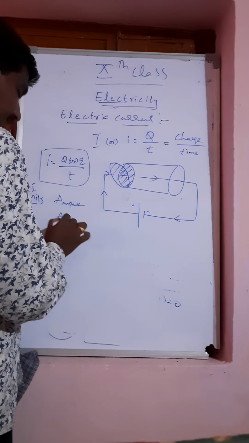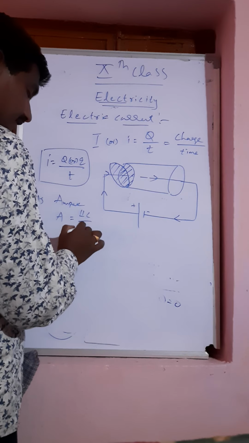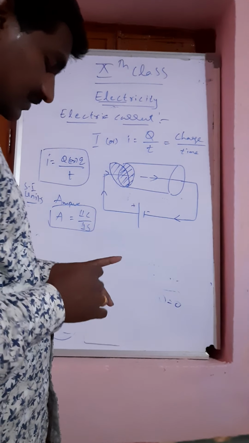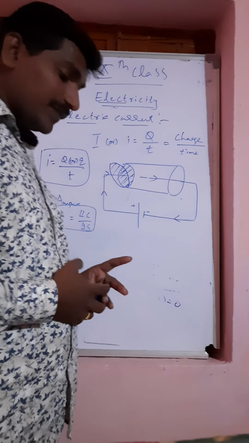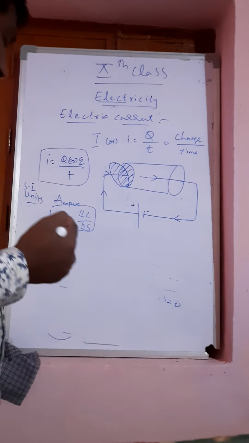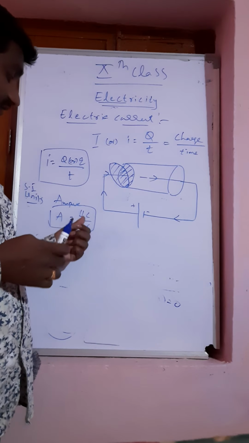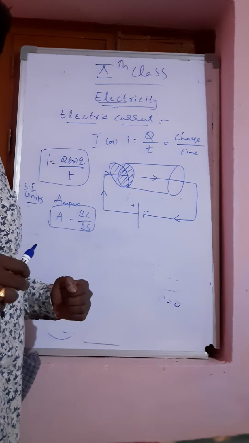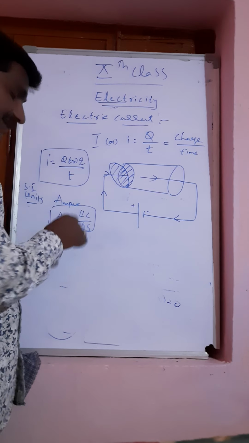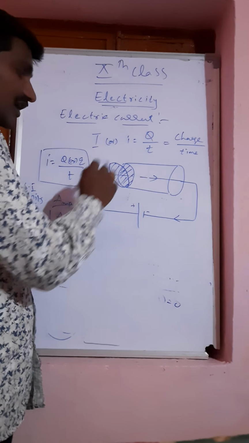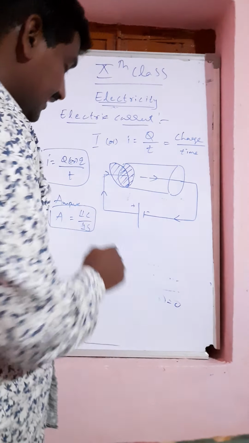1 ampere equals 1 coulomb per 1 second. That is the definition of 1 ampere. When 1 ampere of electric current is moving through the cross-sectional area of the conductor or wire, 1 coulomb of charge is moving in unit time, 1 second. 1 ampere is defined as 1 coulomb of charge moving through the cross-sectional area of a wire in 1 second.